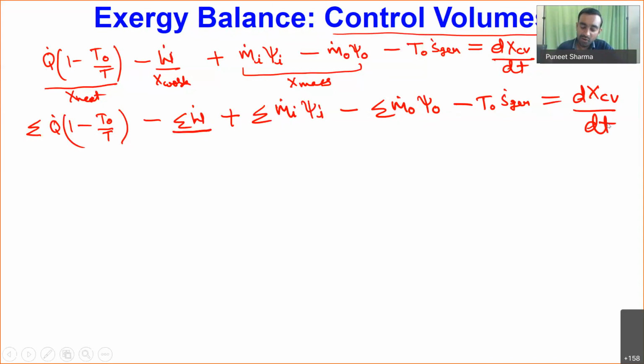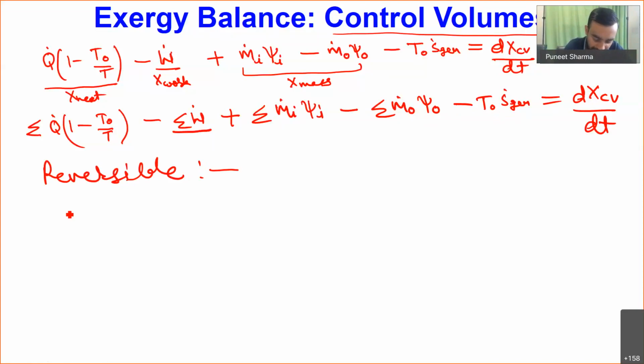So this is how we can write the generalized form of the exergy balance equation for any control volume. And if the processes inside the control volume take place in a reversible manner, then this S generation term will be equal to 0.